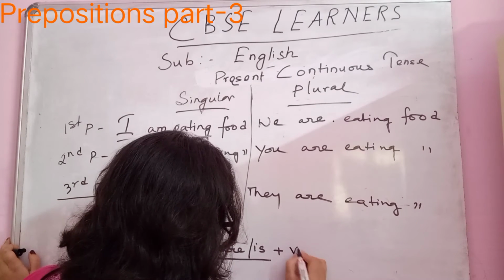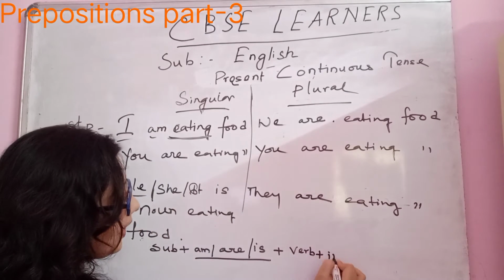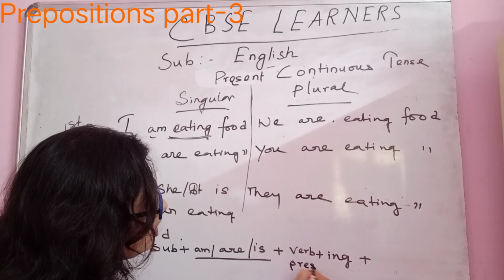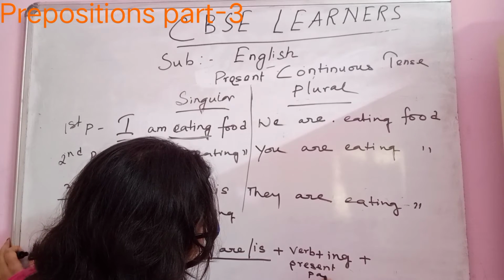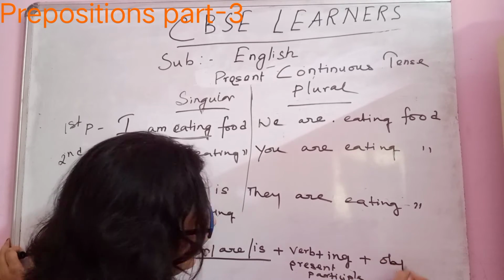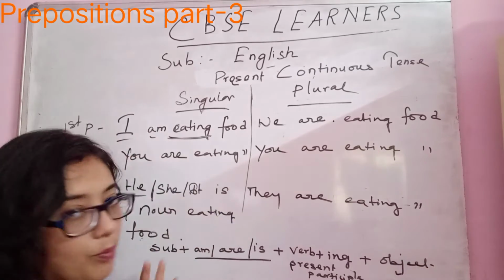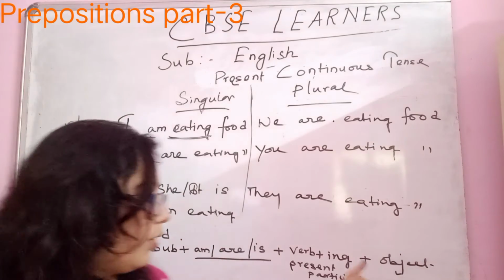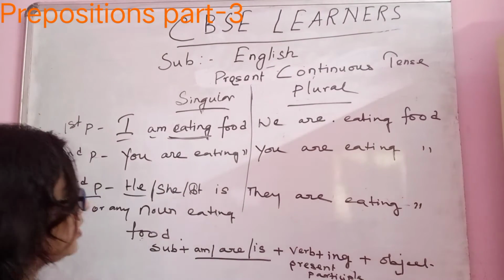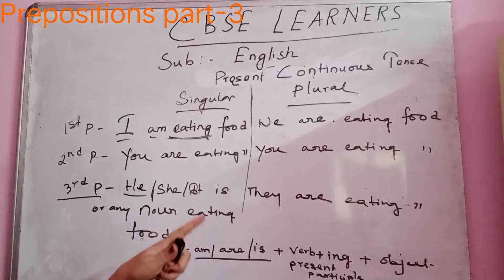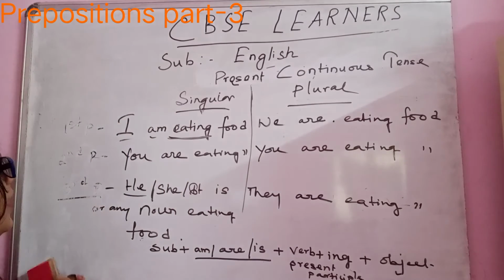Okay, and verb plus ing, or present participle form of verb, plus object. Without object, you cannot do anything. There should be a motive, any object, any reason to do some work, right? So you require an object. Don't forget the object. So this is the present continuous tense. Clear?